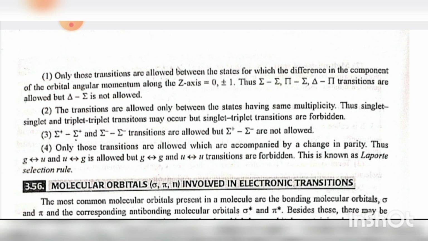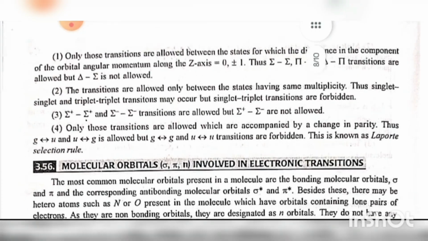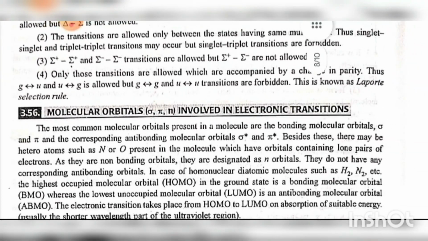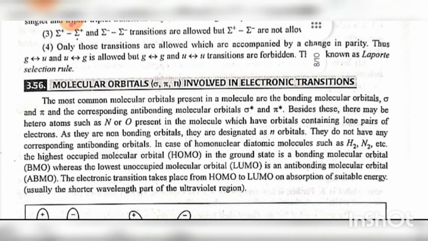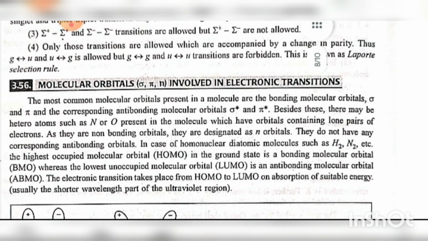Sigma positive to sigma positive and sigma negative to sigma negative transitions are allowed, but sigma positive to sigma negative are not allowed. Only those transitions are allowed which are accompanied by a change in parity. Thus, g to u and u to g are allowed, but g to g and u to u are forbidden. This is known as Laporte's selection rule.